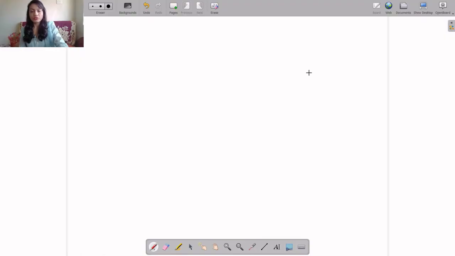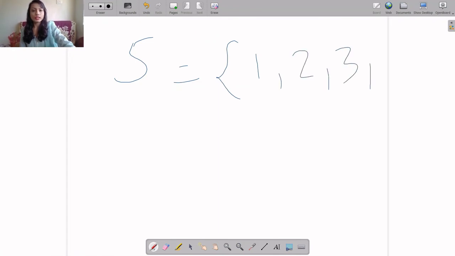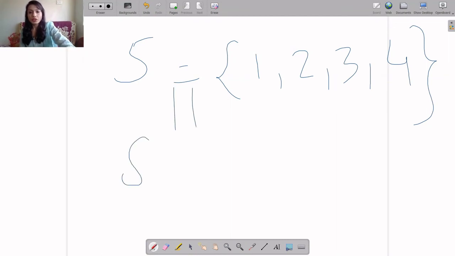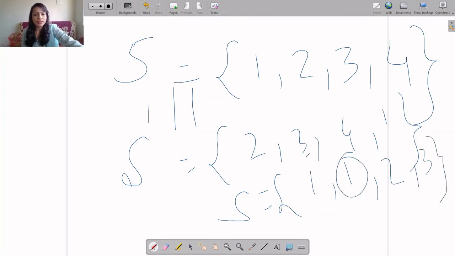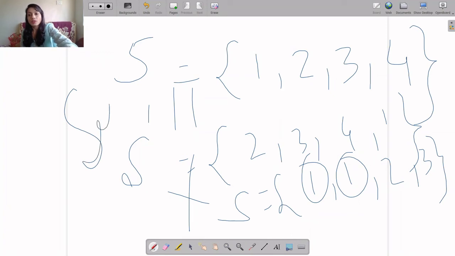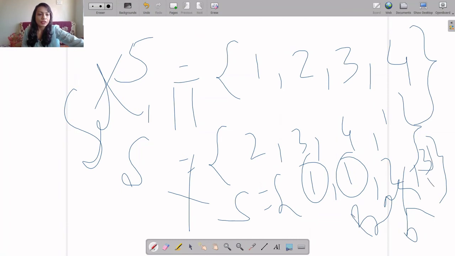For example, if I consider the set S equals {1, 2, 3, 4}, and one more set S dash, if I rearrange, these both sets are equal because only the order differs. So it can be unordered, but I cannot have repeated elements. For example, if I have 1, 1, 2, 3, then 1 is repeated, so this is not a set. This is called a bag or multi-set. That is the difference between a set and a multi-set or a bag.